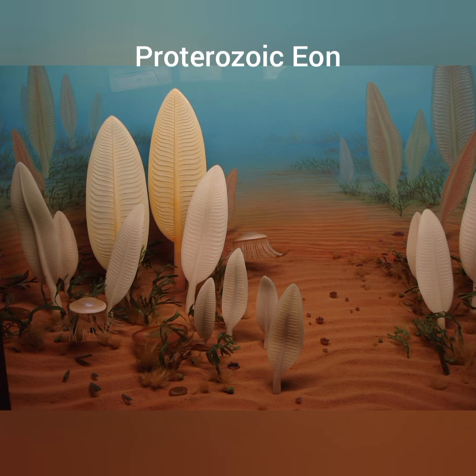The next eon is Proterozoic, which comes after the Archean eon, around 2.5 billion to 541 million years back. In this period, there was a drastic chemical change in the Earth's atmosphere as well as the oceans, and the atmosphere was now filled with free oxygen. Now, the solid surface of the Earth comprised various metallic ores, which included iron, gold, copper, uranium, and nickel.